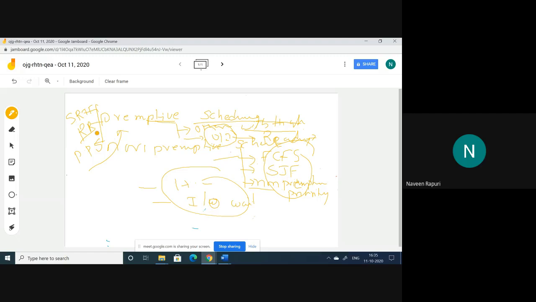So these are the different kinds of scheduling algorithms, non-preemptive and preemptive, categorized as two types based on preemption. For this class, I will discuss the non-preemptive scheduling algorithms.